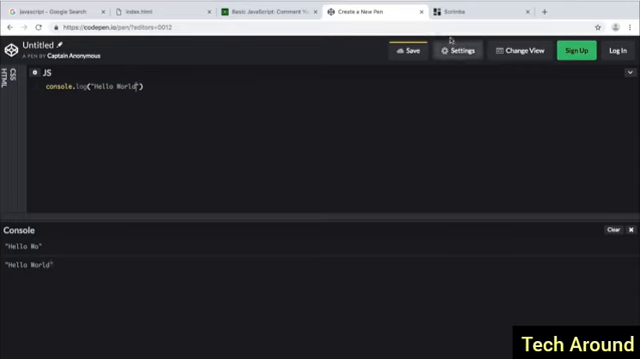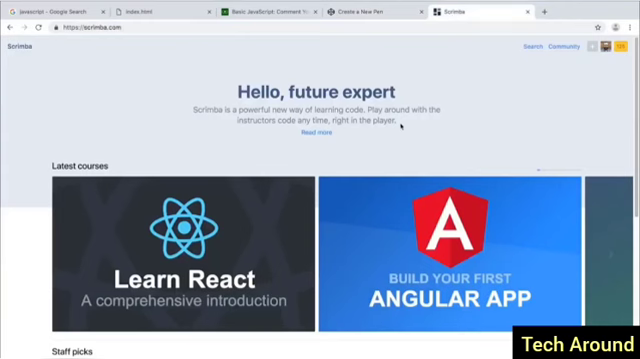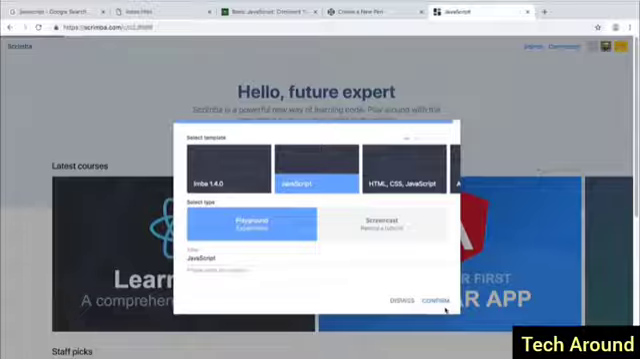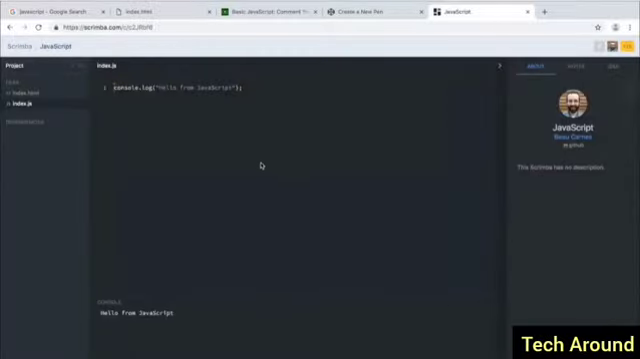The final thing you could do would be use Scrimba. Most of the course I actually recorded using Scrimba.com. So if you want, you can use Scrimba.com to follow along. Once you log in, you just click the plus button, and do JavaScript, Playground, and then confirm, and it's going to open up a new JavaScript window.